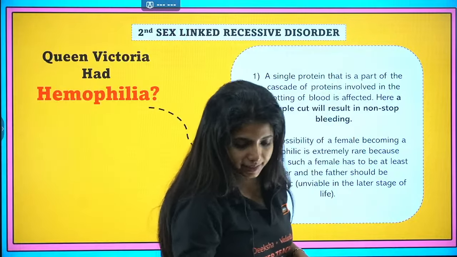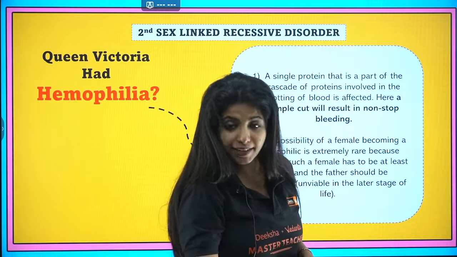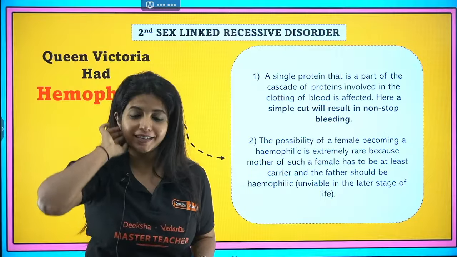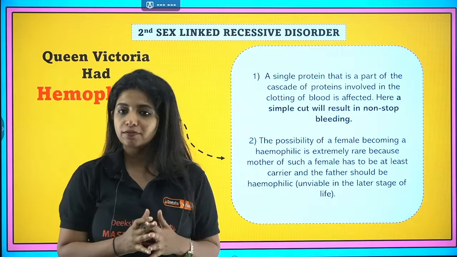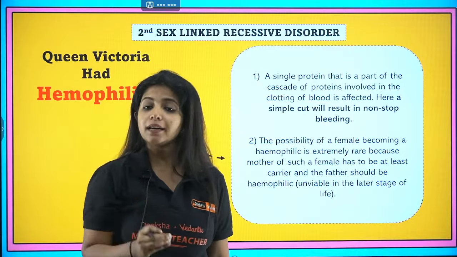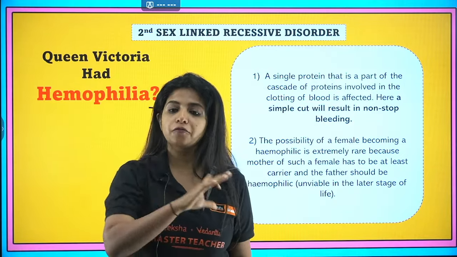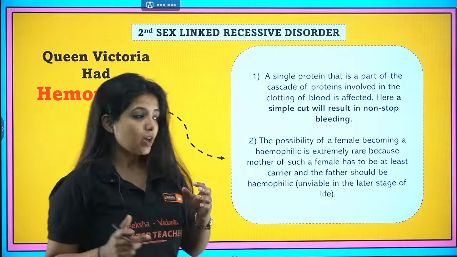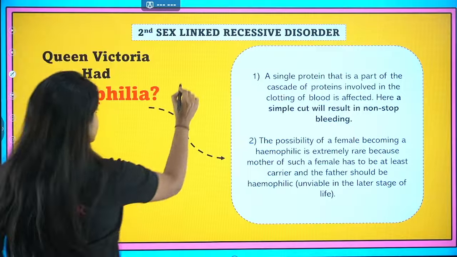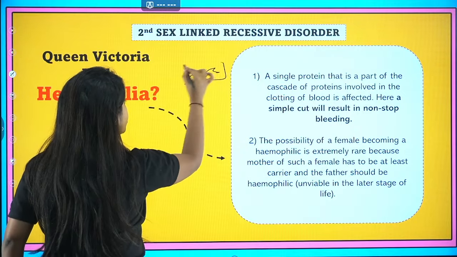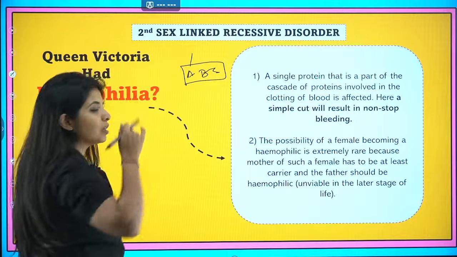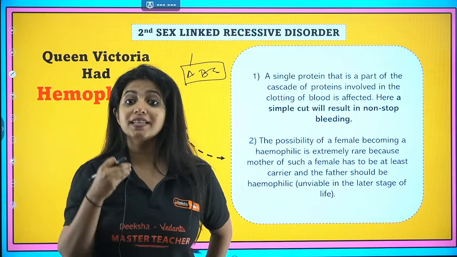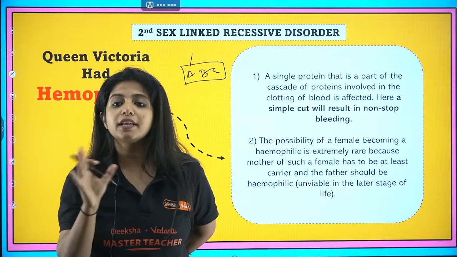Now the second sex-linked recessive disorder we are going to get to is hemophilia. And you know what? Queen Victoria had hemophilia. What is hemophilia? Again, it's a sex-linked recessive disorder. Here, a single protein that is part of a group of proteins involved in clotting of blood is being affected. If I say that you need A, B, C proteins for clotting of blood, but A is not being produced, why? Because the gene for producing A is mutated, and this gene is on the sex chromosome. That is why clotting is not going to happen.